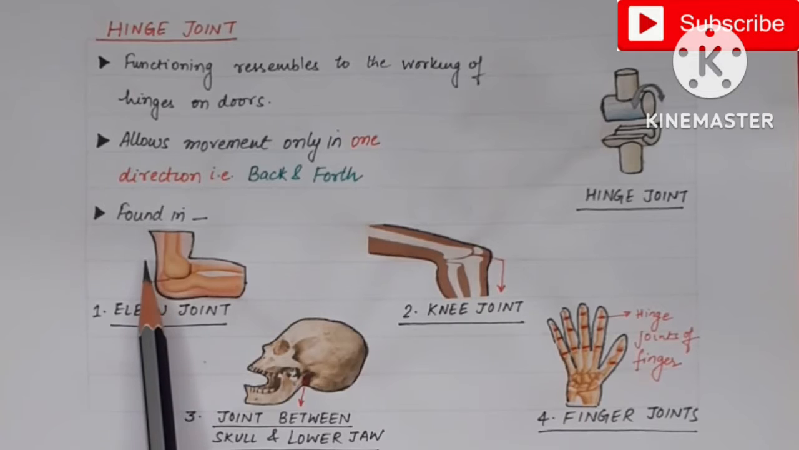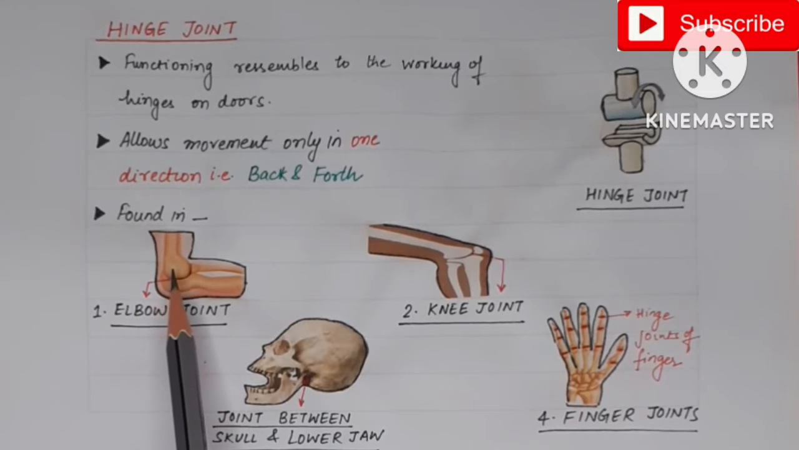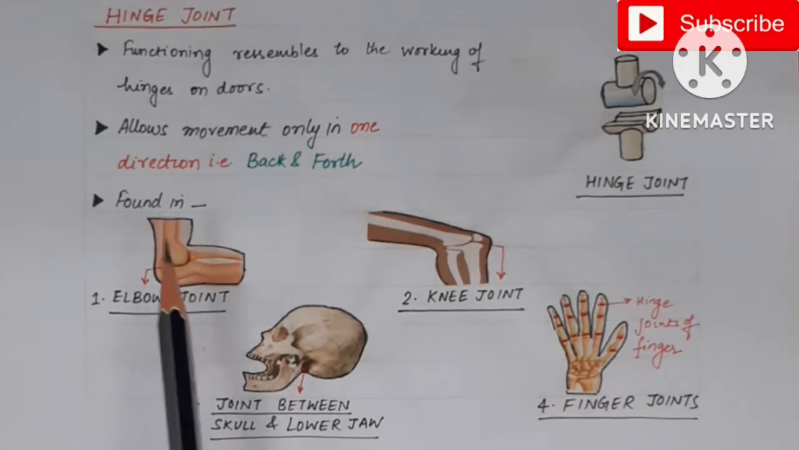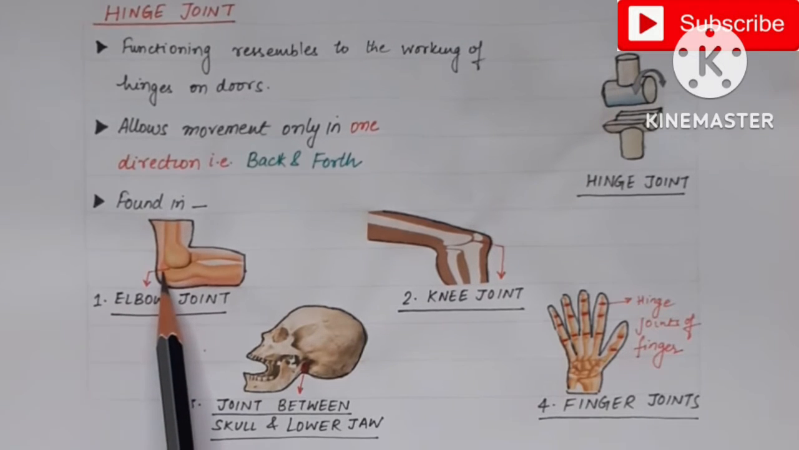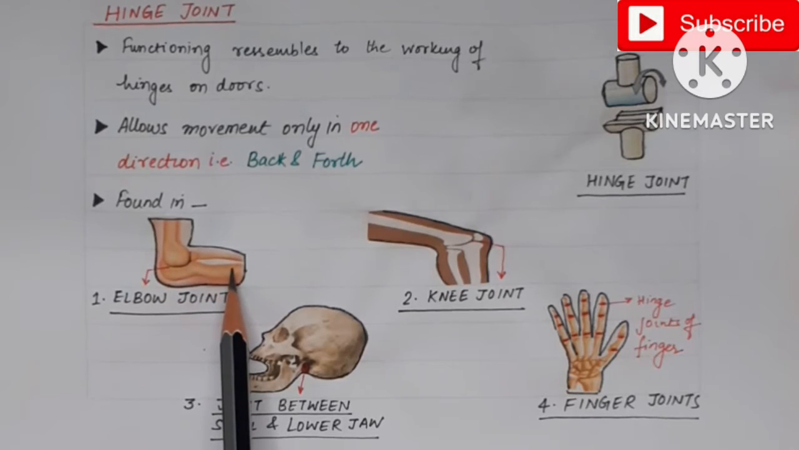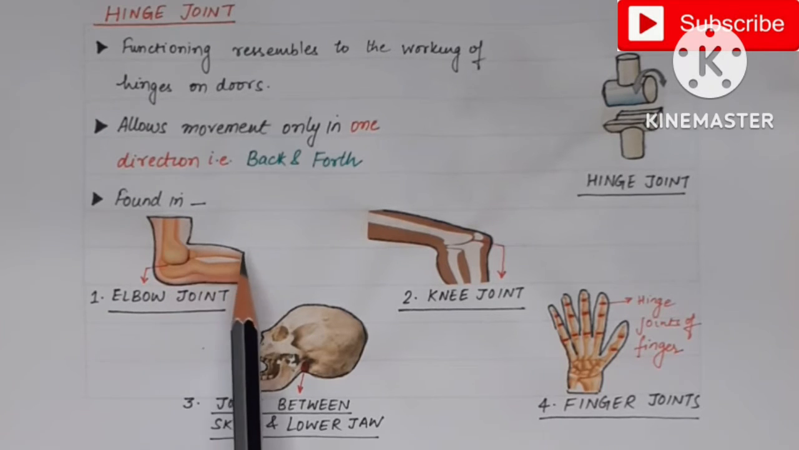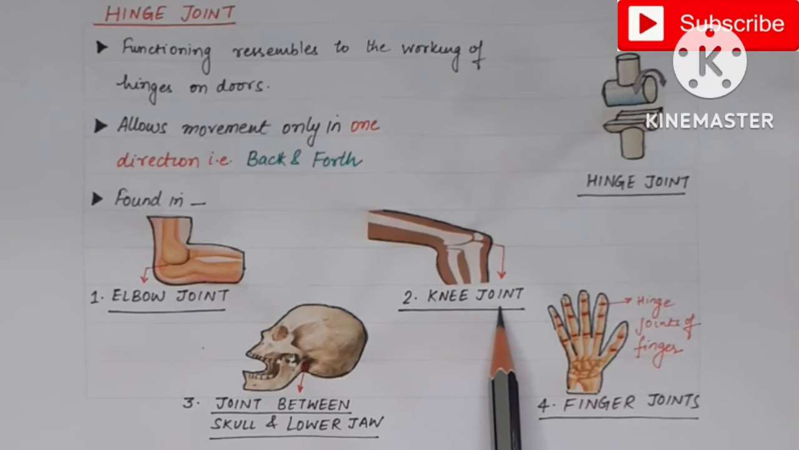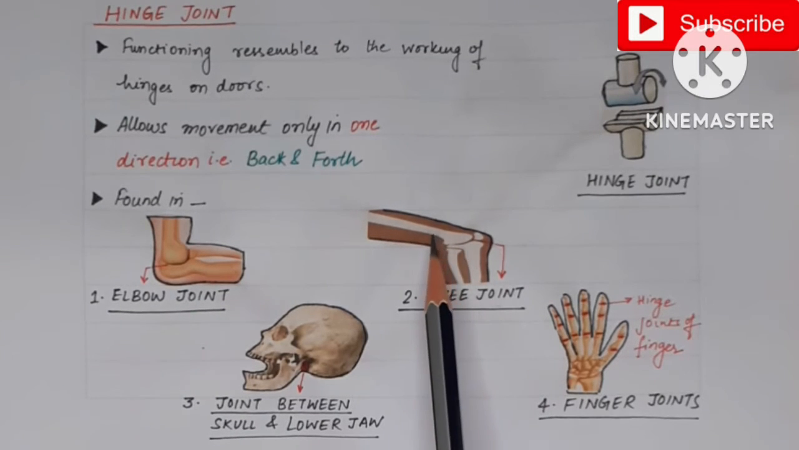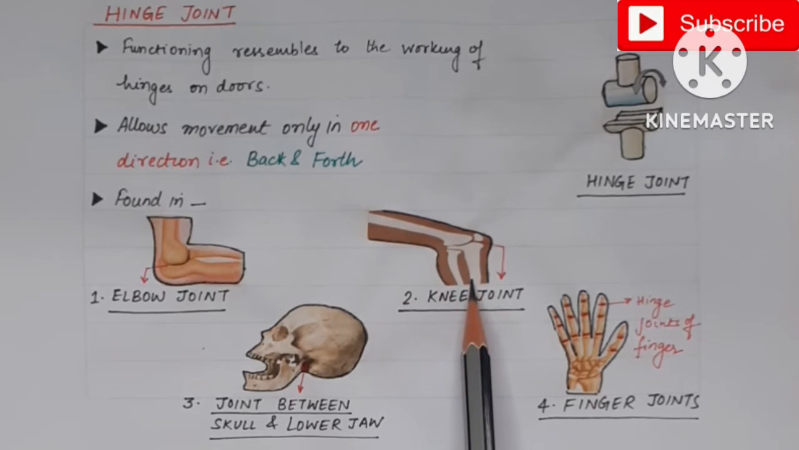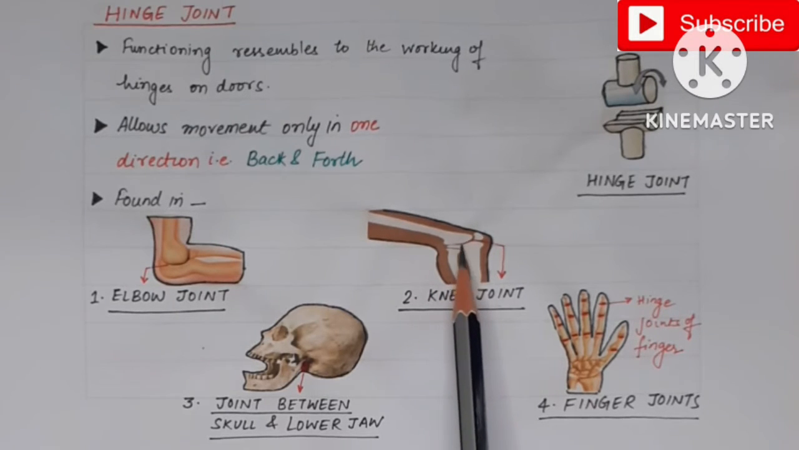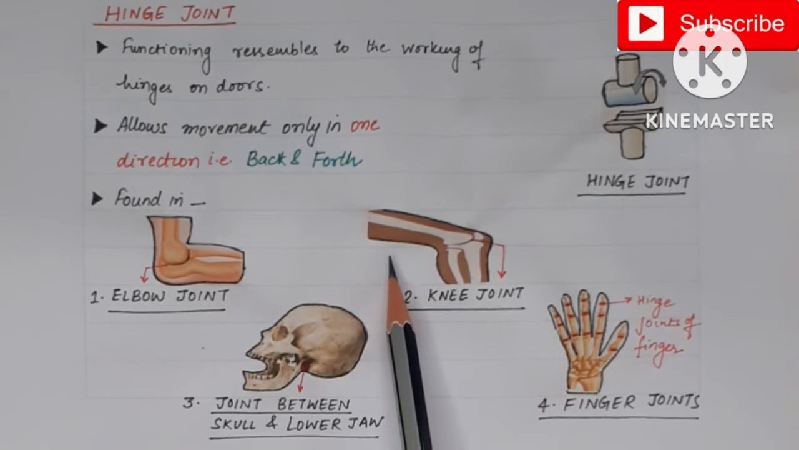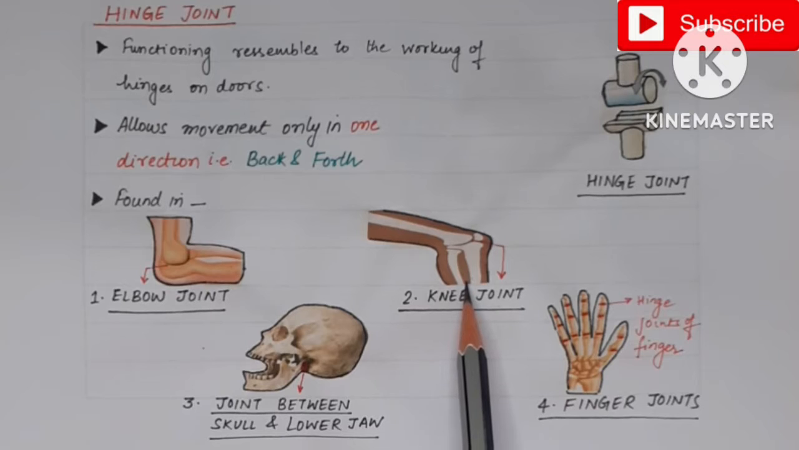Hinge joints are found in the elbow joint, that is the joint formed by the upper arm bone and the lower arm bone. Due to the hinge joint in the elbow, we can bend our arms only in the forward direction but not in the backward direction. Similarly, hinge joints are also present in the knee joint, which is formed by the thigh bone and the lower leg bone. Due to the hinge joint at the knee, we can bend our legs only in the backward direction but not in the forward direction.